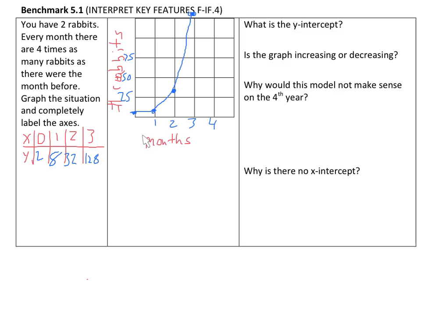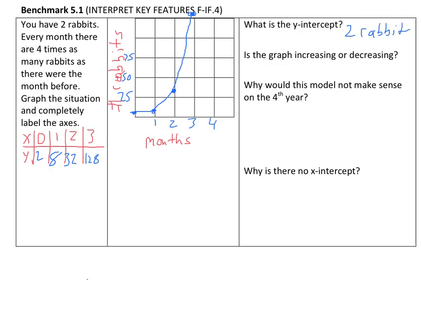You have months, you have rabbits, you have an exponential growth graph. You are multiplying by 4 each time. All right, so what is the y-intercept? It's kind of hard to see, but hopefully you understand it's at 0, so it's 2. In context, it'd be 2 rabbits. The y-intercept is 2 rabbits.